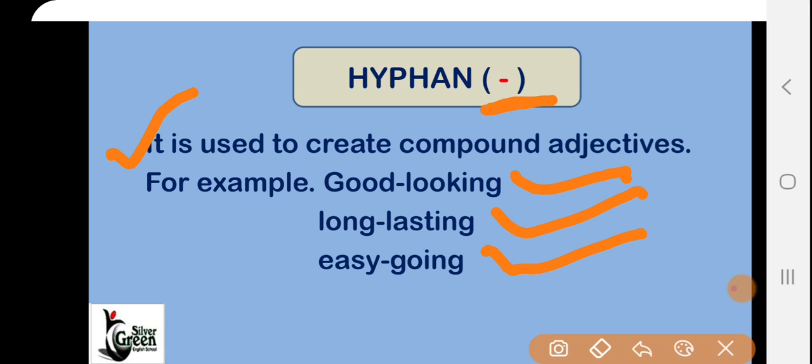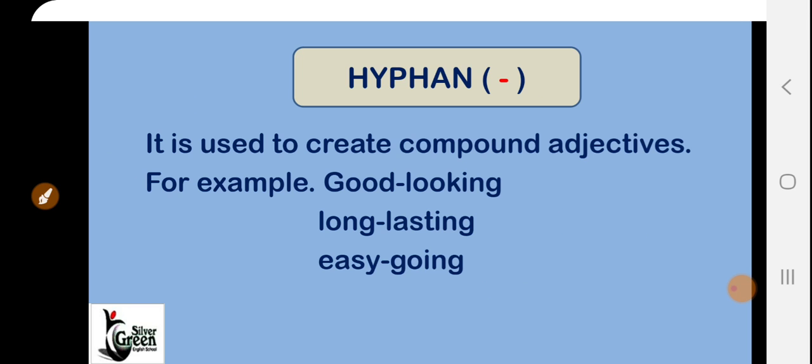This is the symbol of hyphen, and you can see it here, here and here. In all three examples you can see the use of hyphen. So while we are creating compound adjectives, at that time we use a hyphen.